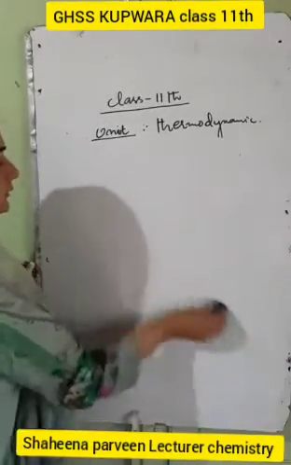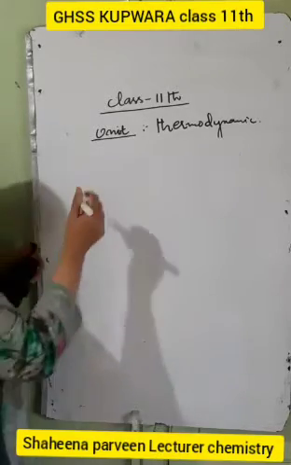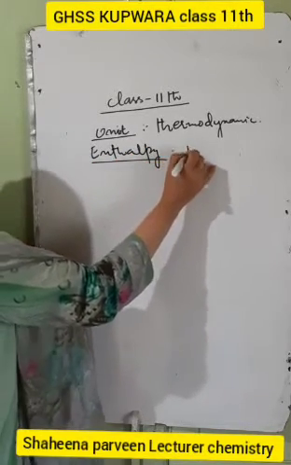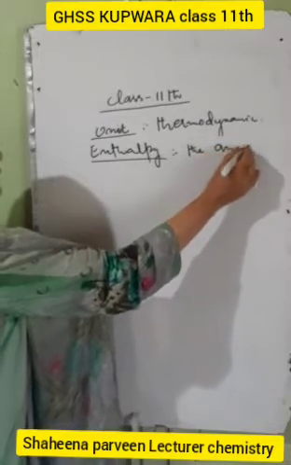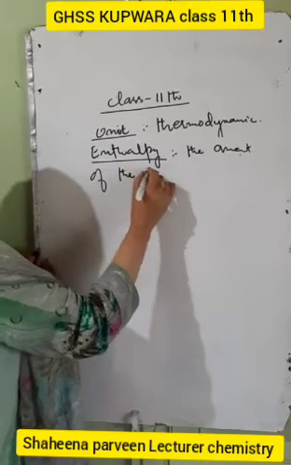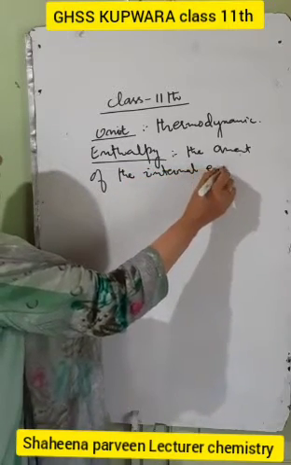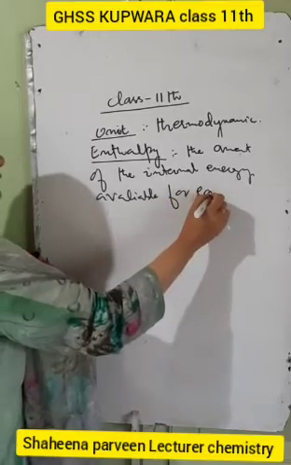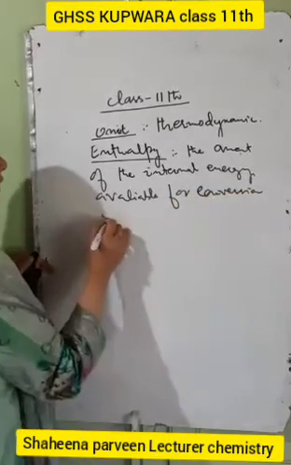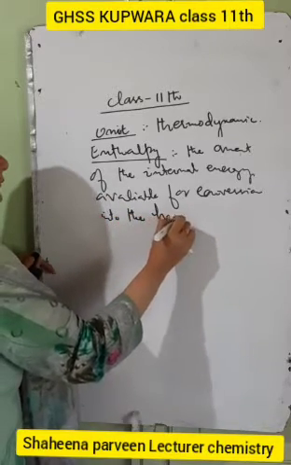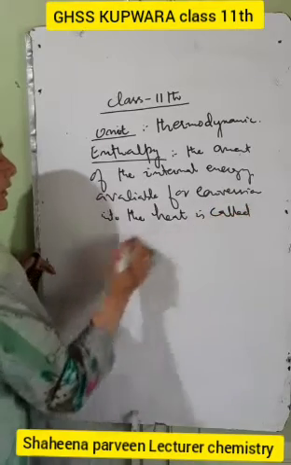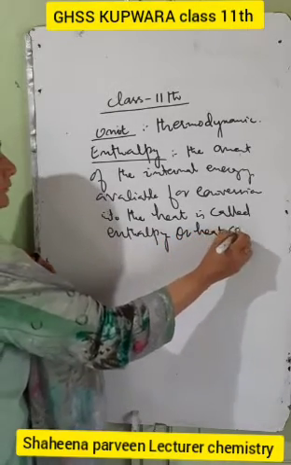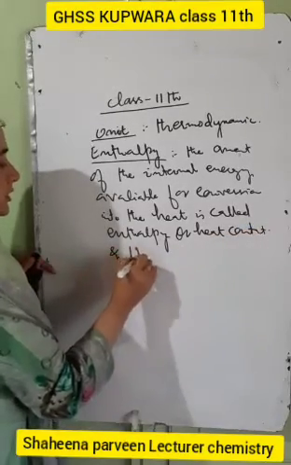Definition of the enthalpy is: the amount of the internal energy available for conversion into the heat is called enthalpy or heat content, and is denoted by H.